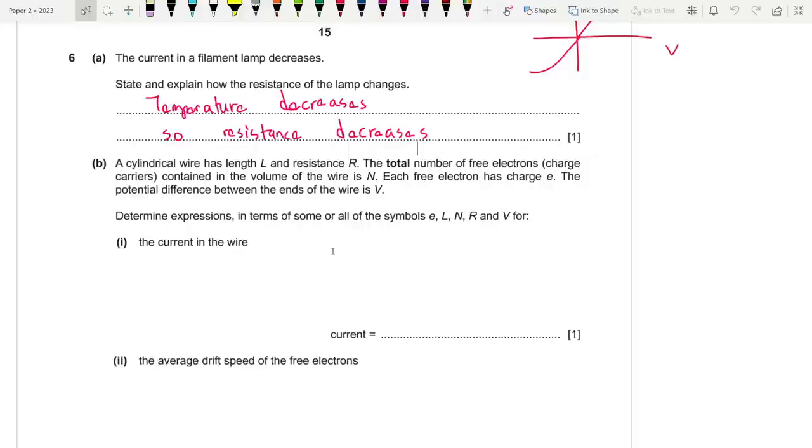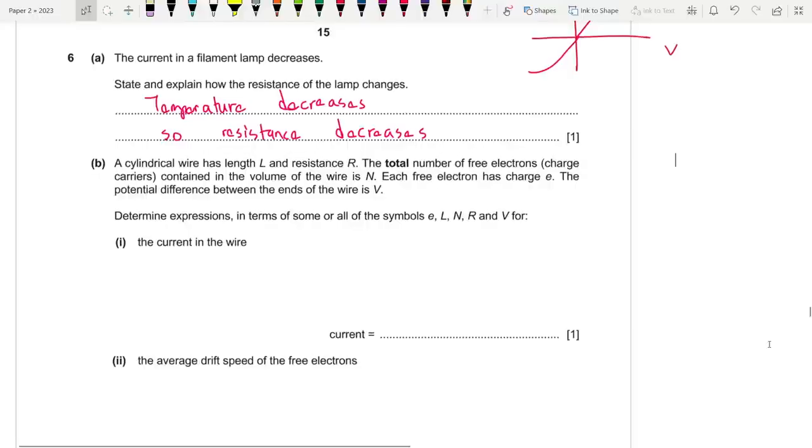Anyway, let's continue with the paper. A cylindrical wire has length L and resistance R. The total number of free electrons, charge carriers, contained in the volume of the wire is N. Each free electron has charge e. The potential difference between the ends of the wire is V. Okay, so the first one is pretty simple. Determine an expression for the current in the wire. We know that in terms of V and R, right? We know that V is equal to IR, so current is equal to V by R actually. So it's simply V divided by R, that's it.